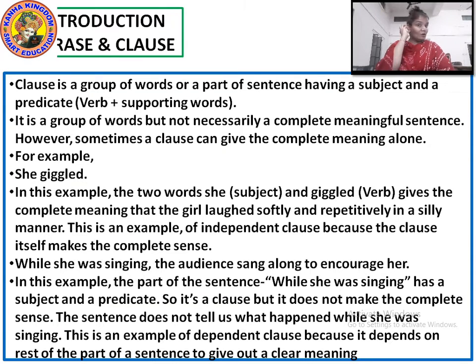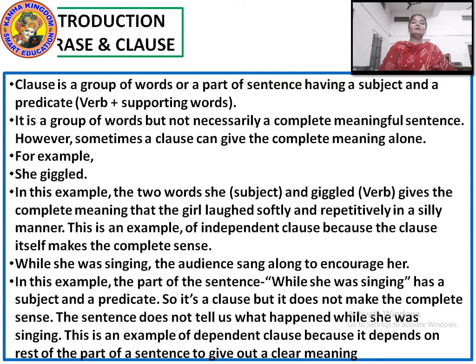Fine. It is a group of words but not necessarily a complete meaningful sentence. Again, a clause is also a group of words, but it is not necessary that the group of words will have a complete meaning. However, sometimes a clause can give the complete meaning by itself. How? She giggled. If I tell you a sentence, she giggled, or you can say mother baked, the school celebrates. These are also groups of words, right? Here we have the subject, here we have the verb. But what is missing here? The thing which is missing is the supporting words, or you can say the object.